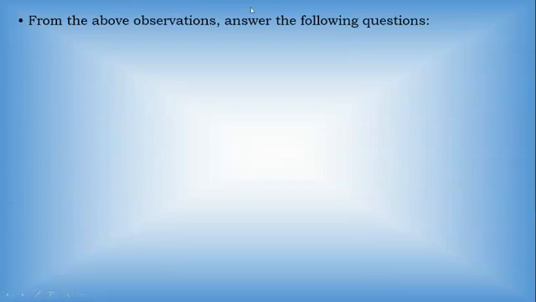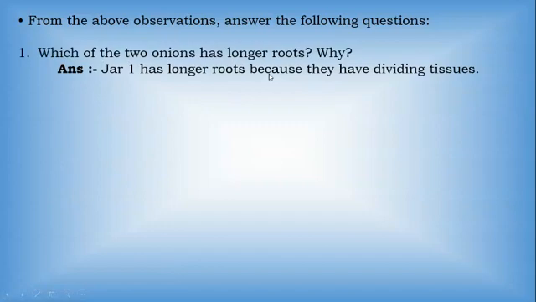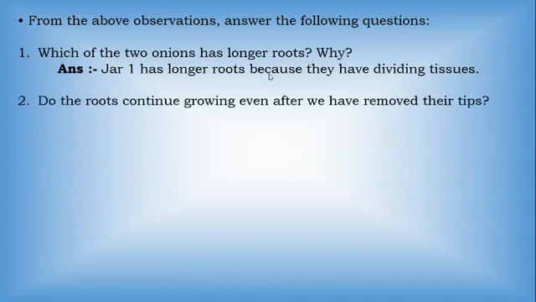So from the above observations, answer the following questions. So here we are having some questions on activity 6.1. Which of the two onions have longer roots and why? So as you gave the answer, jar 1 has longer roots because they have dividing tissues. So in the case of jar 1, it will start growing. Why? Because they are having the dividing tissue.